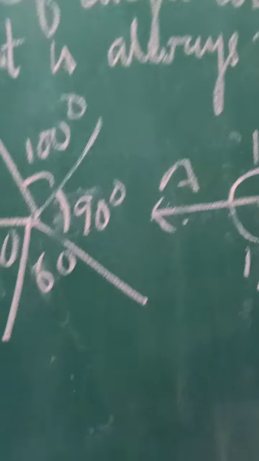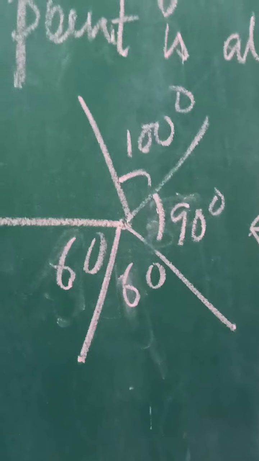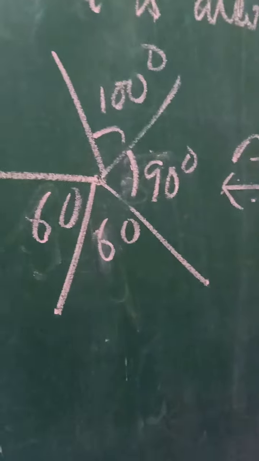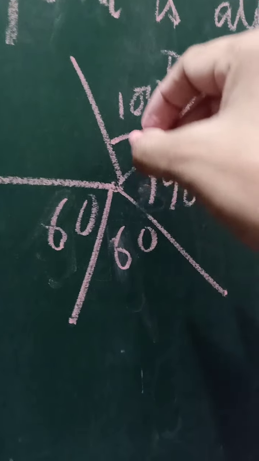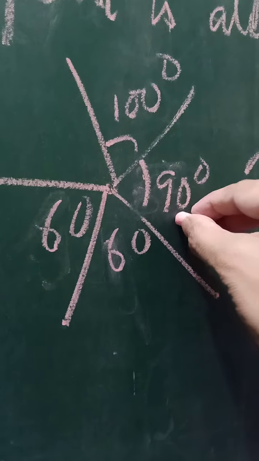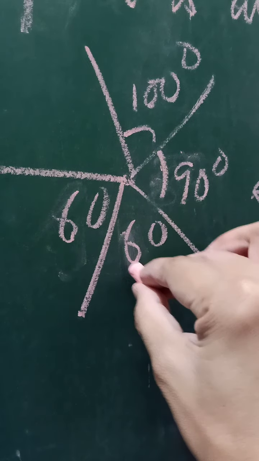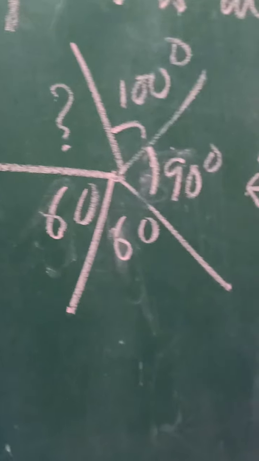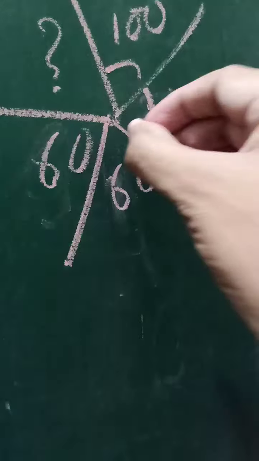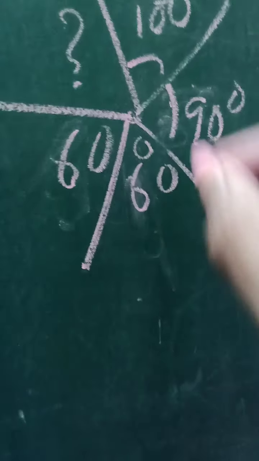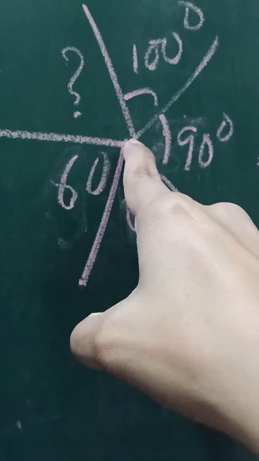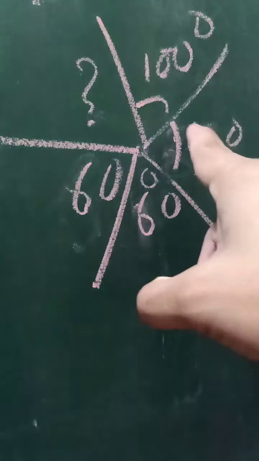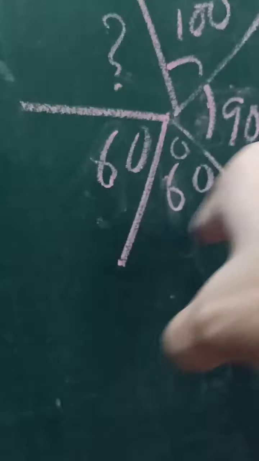So let us clear it through an example. This is not an exact angle I have measured. Suppose this angle is 100 degrees, this angle is 90 degrees, this angle is 60 degrees, this angle is 60 degrees. What is the value of this angle? We have to find the missing angle around this point O. The angle around a point must always be 360 degrees.